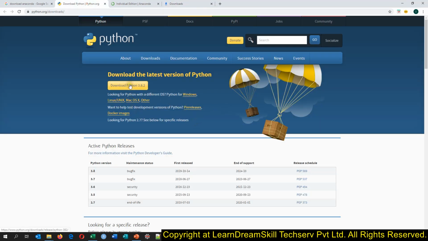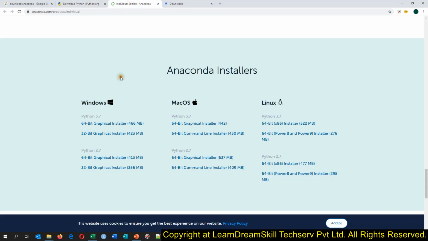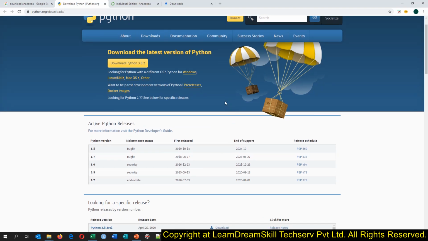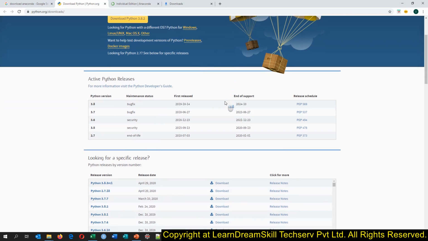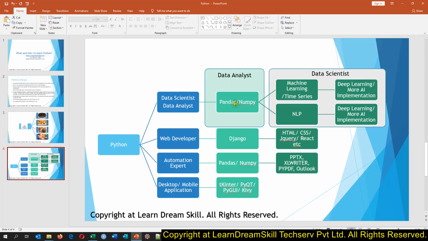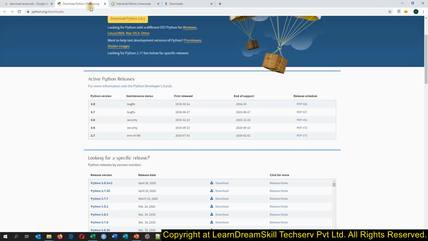In the same way, if you download Python, whereas we have just downloaded Anaconda, you will have the Python scripting available with you, but you will not have any other functionality of, I would say, pandas, NumPy, sklearn, statsmodels. There are lots of libraries. Whenever we download Anaconda, all the required libraries as per the job role will be installed by default into your environment. So it is the best way to use Anaconda instead of installing Python.